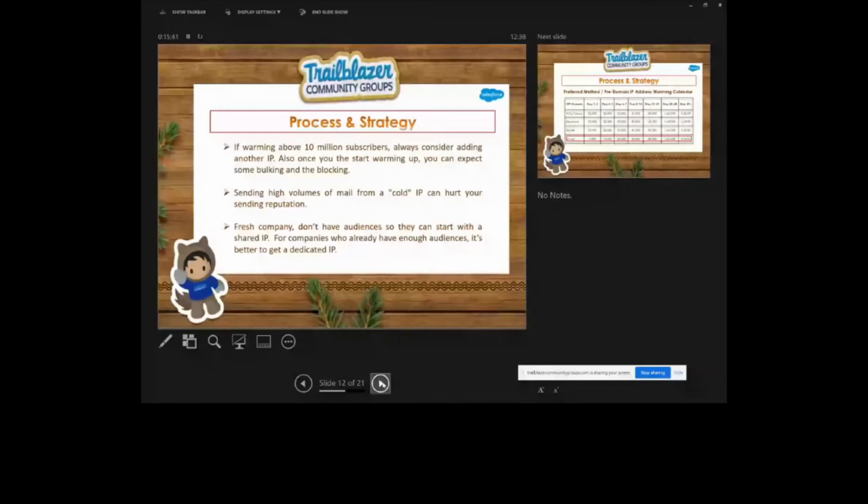And guys, sending high volume of mail from a cold IP always hurts your sending reputation. If you stop sending email for more than 30 days, more than a month, then your IP will become cold. Actually, the IP becomes cold or hot always in the view of the ISP.